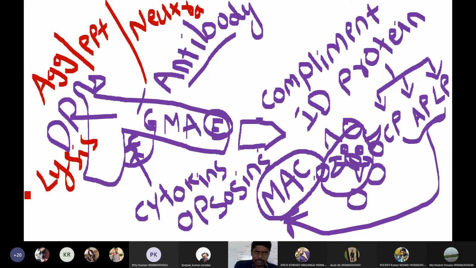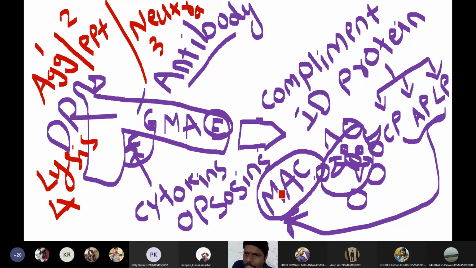First one is agglutination, second one is precipitation, third one is neutralization, and fourth one is lysis. So the direct actions of antibodies are agglutination, precipitation, neutralization, and lysis.